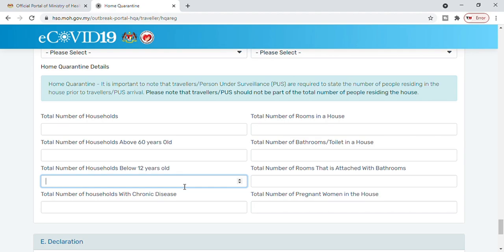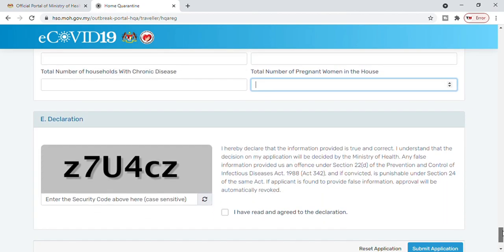Total number of rooms that are attached with a bathroom. Normally master bedrooms are attached, or maybe sometimes middle rooms are too, so you can mention maybe 1 or 2, whatever number of rooms are attached with a washroom. Total number of households with chronic disease, if there is any, you can mention. Total number of pregnant women in the house, if there is any, you can mention here. And now we have filled out the entire form. If you want to go through the form again, you can do that.